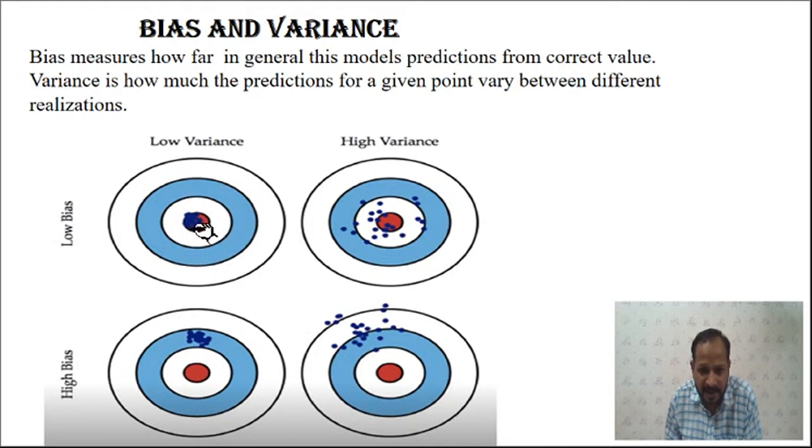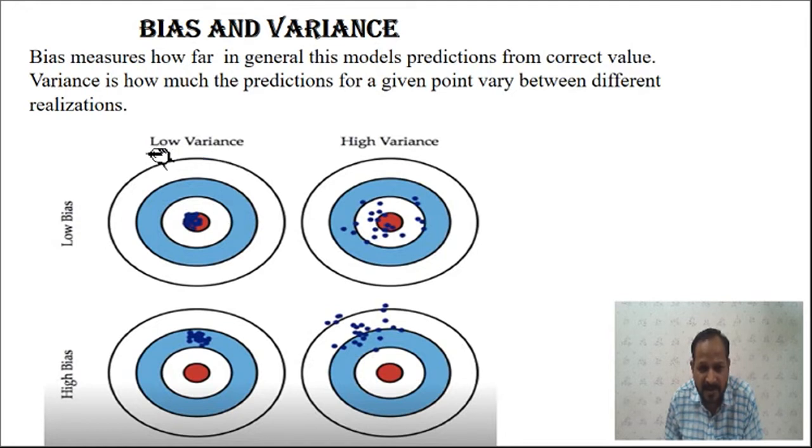This diagram shows a clearer picture of bias and variance. The middle red portion gives you the correct value, while the blue dots are the predicted values.